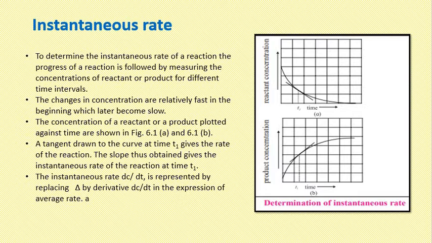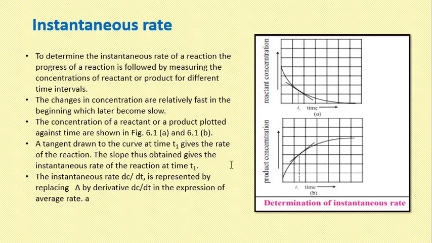The change in concentration is relatively fast in the beginning of the reaction, and after some time the reaction speed becomes slow. So the concentration of reactant or product is plotted against time and the rate is determined.